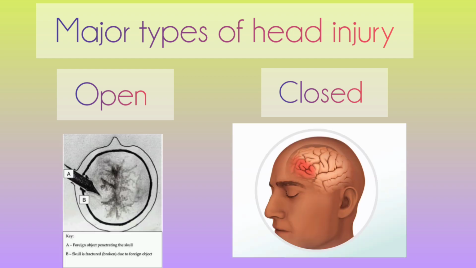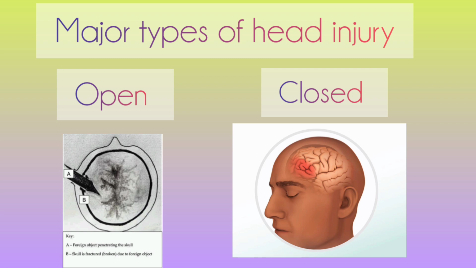Now we'll see the major types of head injury. One is open, the next is closed head injury. Open head injury means the skull is fractured and the brain may be exposed to the outside, which means penetrating. Something breaks the scalp and skull and enters the brain, which can cause temporary or permanent damage. This is open head injury.